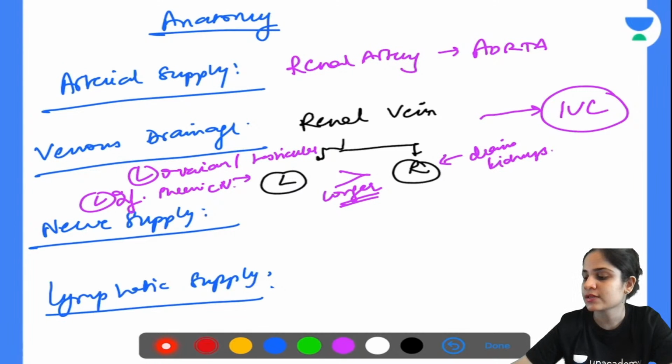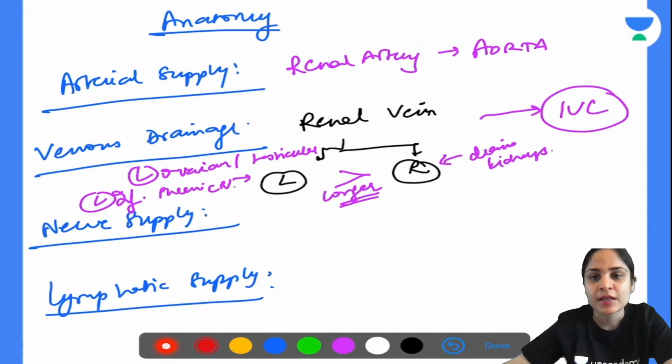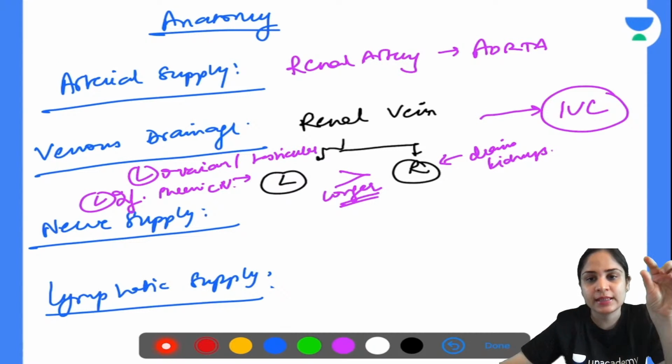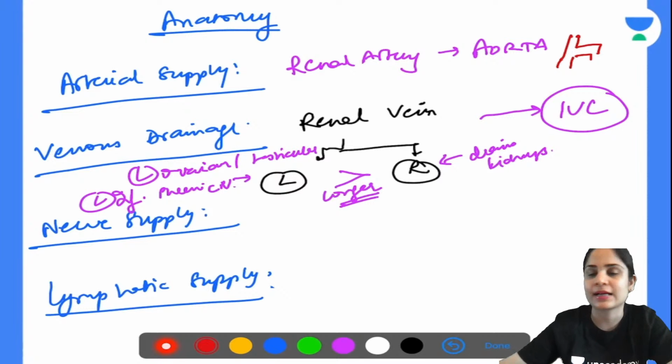Okay. Now, what is the nervous supply of the kidney? Anyone? Which segments of the thoracolumbar spine will be supplying the kidney? Yes, there is also some trick about the angle. Absolutely correct. So what they say is that the renal artery arises from the aorta at right angles at the level of the L1 and L2 vertebra. Okay, so if this is the aorta and this is the renal artery, the renal artery arises at an angle of 90 degrees.